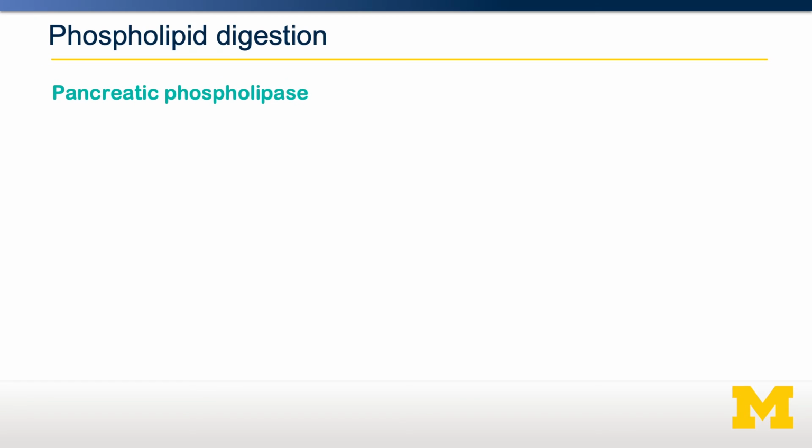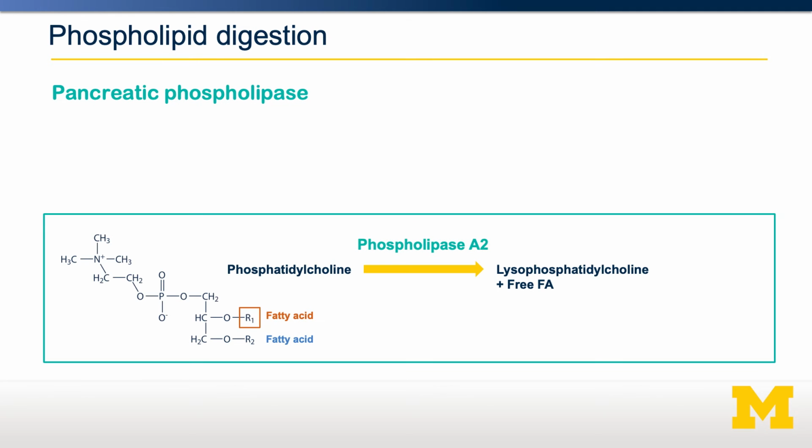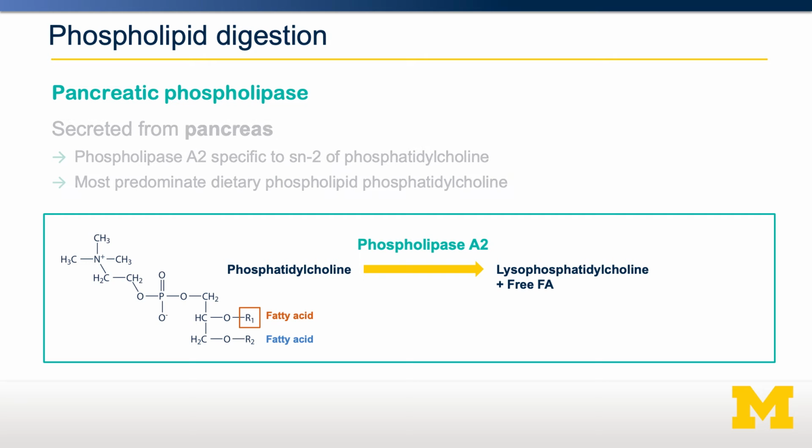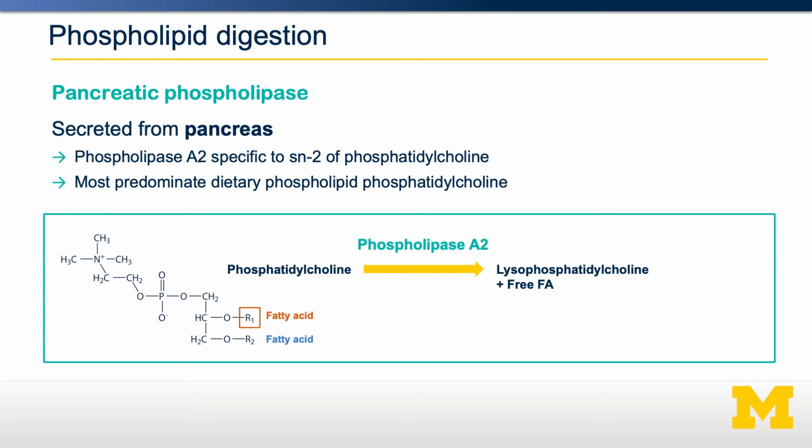The last lipid class is phospholipids. We eat about 1 or 2 grams per day of phospholipids. In order to convert phospholipids into an absorbable form, we need an enzyme called phospholipase A2. This enzyme cuts off a fatty acid from the SN2 position of a phospholipid. The resulting lipid, which now has a fatty acid on the SN3 position and a phospho head group on the SN1 position, is called a lysophospholipid. Lysophospholipids and free fatty acids are absorbable into our bodies.